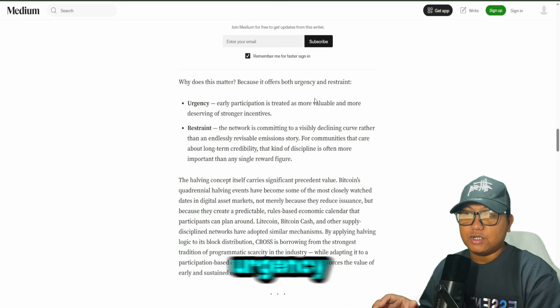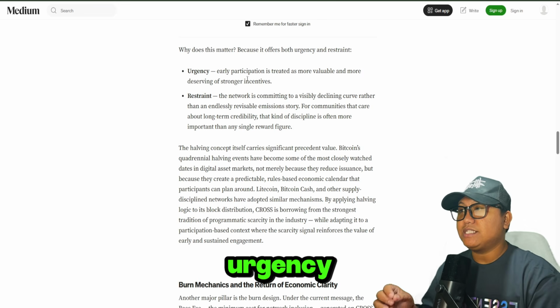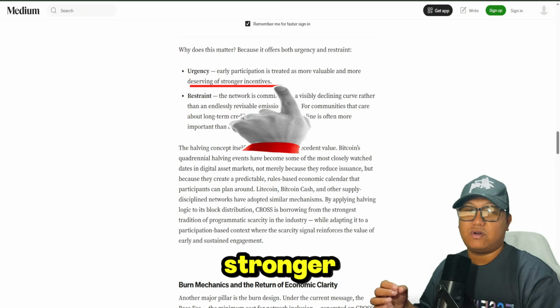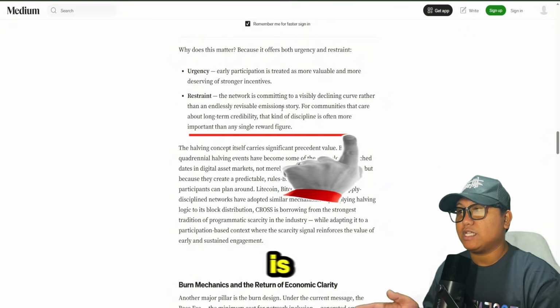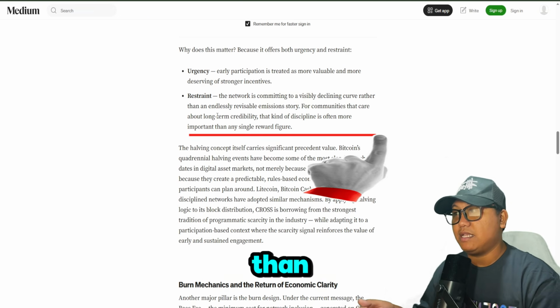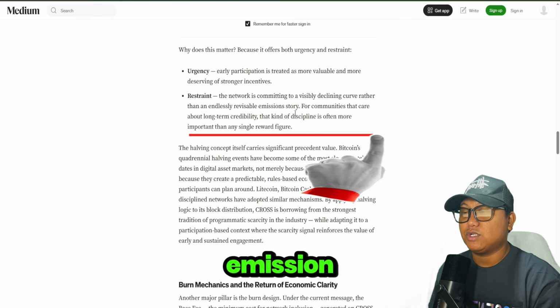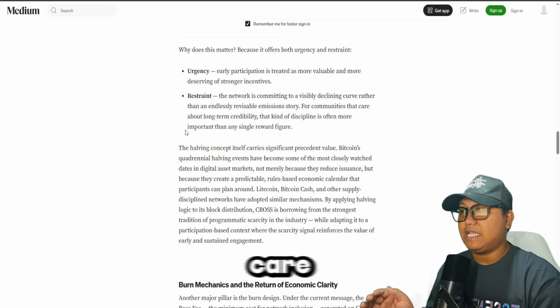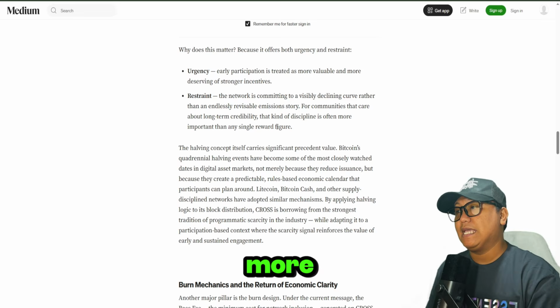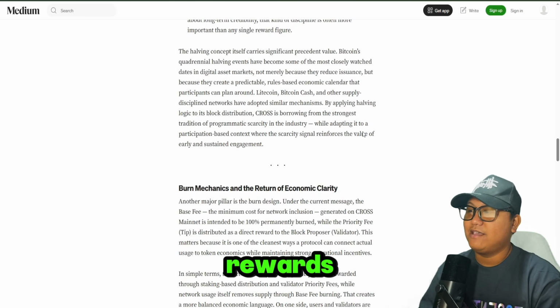Because it offers both urgency and restraint. Urgency: early participation is treated as more valuable and more deserving of stronger incentives. Restraint: the network is committing to a visible decline curve rather than an endlessly revisable emission story. For communities that care about long-term credibility, that kind of discipline is often more important than any single rewards figure.